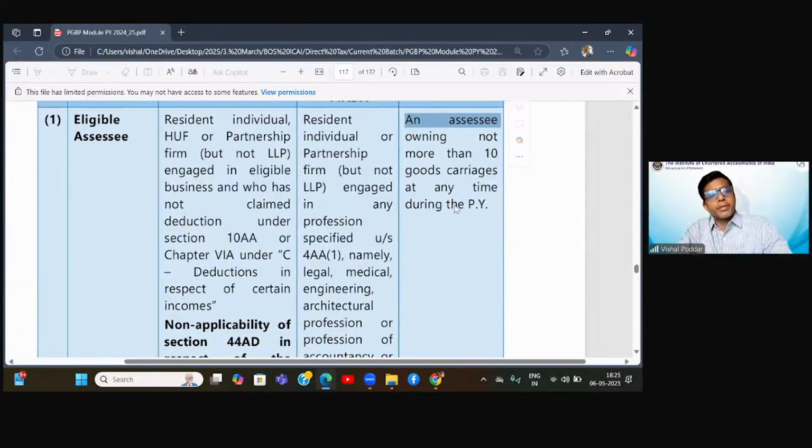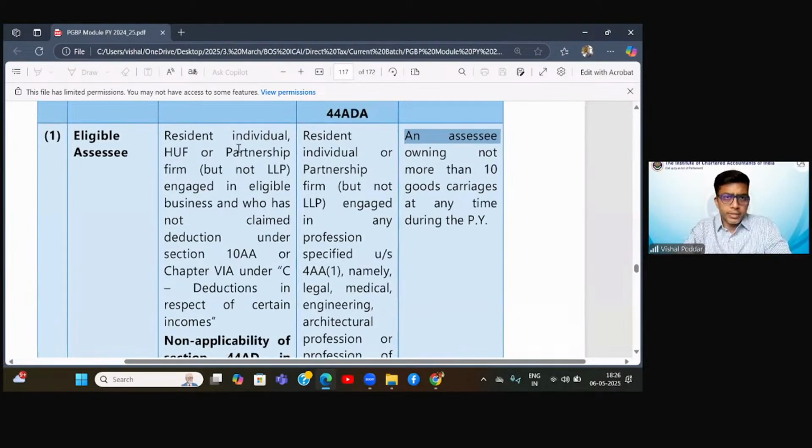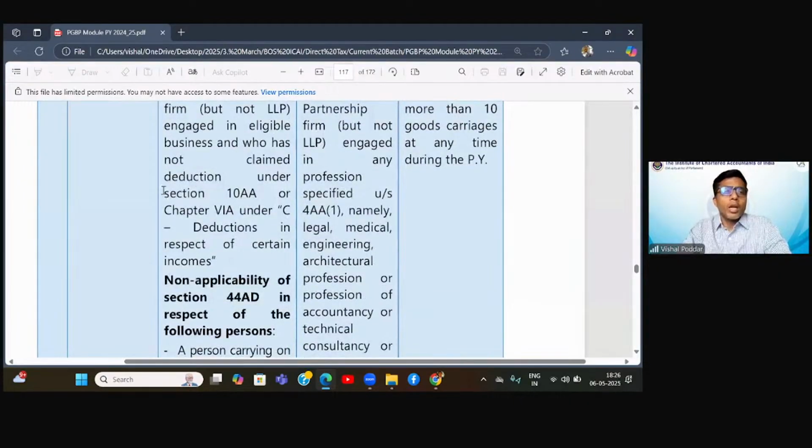Now comes the second difference. As I mentioned, these presumptive income provisions are crafted for those assessees for whom detailed compliance is not viable, not possible. Now, to add on to this, this section 44AD puts a condition that we will not allow the benefit of this section if you are already claiming deductions under section 10AA, which is SEZ, or Chapter VIA, heading C only, not the entire Chapter VIA, only heading C, which covers deductions for specific incomes.